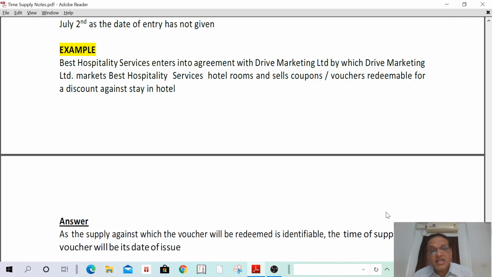Here the product is identifiable. Yes, it is identifiable, meaning booking of rooms only. The product is clearly identifiable because the voucher is for booking of hotel rooms. Once the product is identified, what is the time of supply? The time of supply shall be the date of issue of voucher. Therefore, in the given case, as the product is identifiable, the time of supply shall be the date of issue of voucher. I will read the answer.